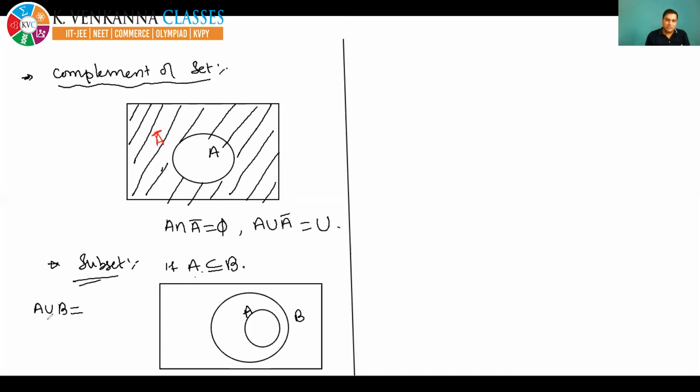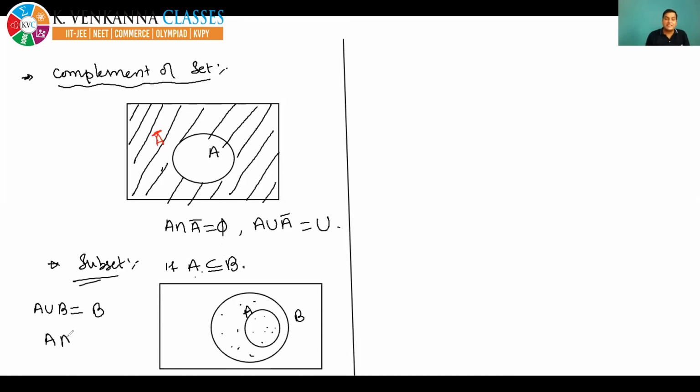A union B means you are combining A and B. So take all the elements of A and all the elements of B. After combining, you will get B only. Remember this result, because while solving problems on set theory you will use this concept. If A is a subset of B, then A union B will be equal to B.